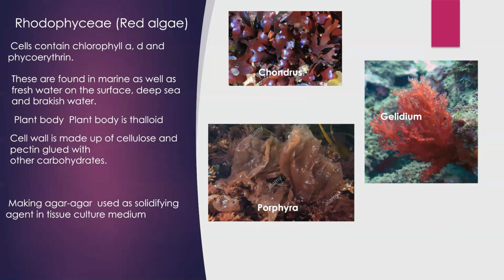Now about the cell wall. In case of Rhodophyceae, cell wall is made up of cellulose and pectin in combination with other carbohydrates. The cell wall contains three factors: cellulose, pectin and some other carbohydrates. Now about the stored food material. The stored food material is in the form of starch, which is called floridean starch. It is another type or form of starch called floridean.